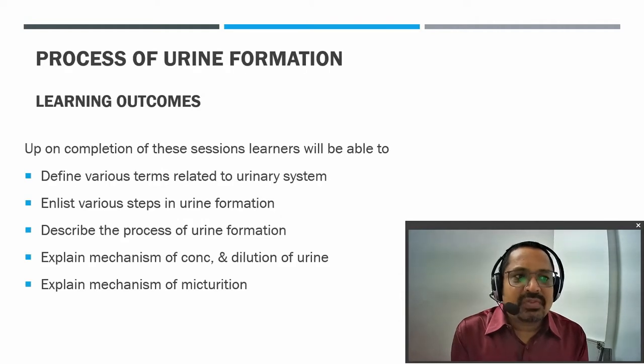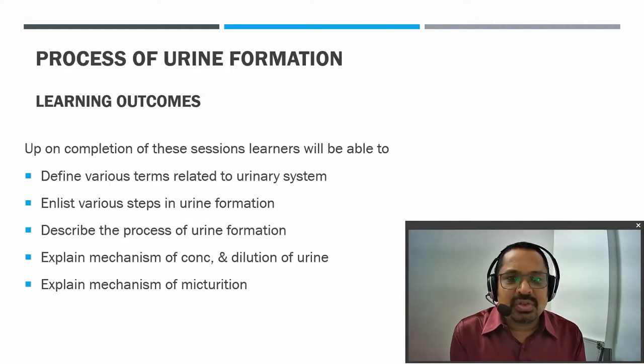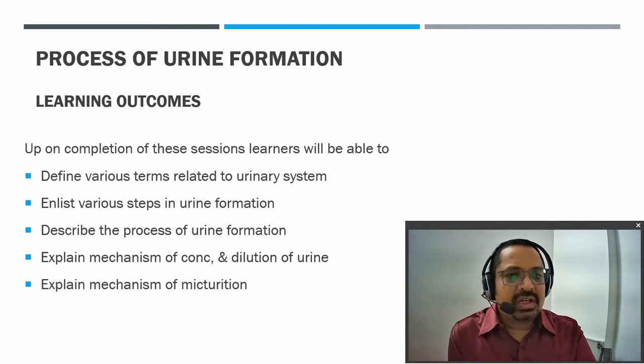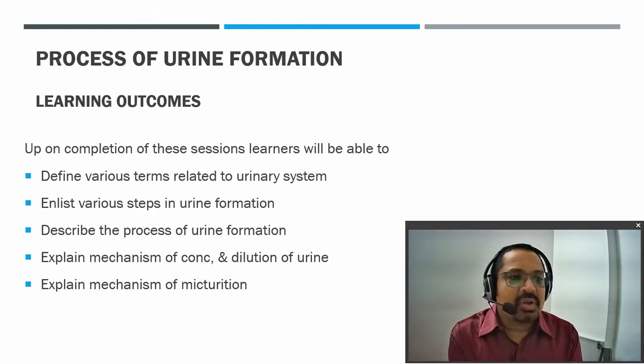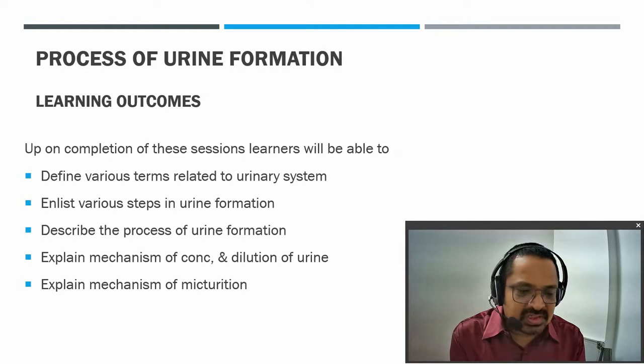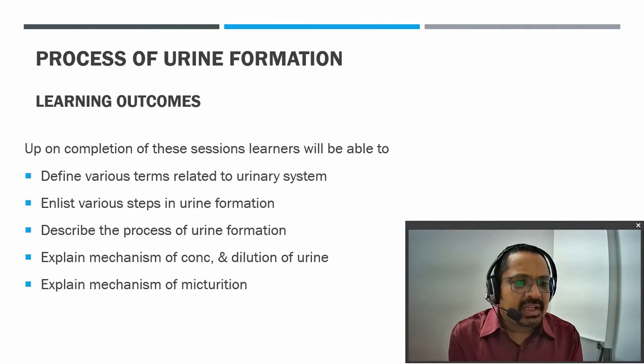So the very first part we are starting with is the process of urine formation, and the learning objectives are that on completion of this session the learners will be able to define the various terms related to the urinary system. Then they can enlist the various steps in urine formation, describe the process of urine formation, explain the mechanism of concentration and dilution of urine, how the urine is concentrated and diluted, and explain the mechanism of micturition.